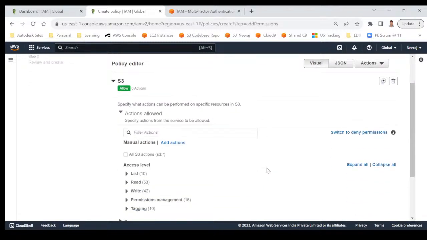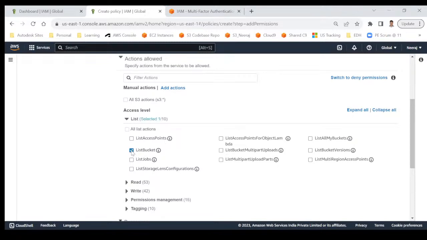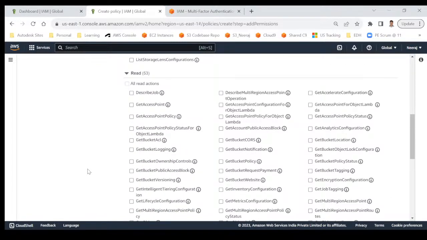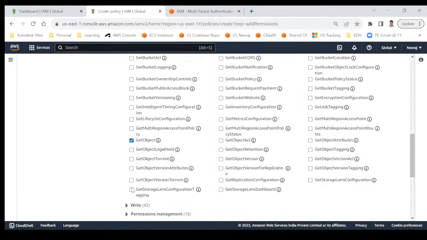Now, when you say S3 read only, there are a lot of types under read only. You see here, first of all, list. So you want to list bucket. I told you, you just want the user to be able to list the bucket, but not see the data inside it. You can do that. In that case, give only the list bucket permission. Under read, you can see there are 53 permissions. So under read, I can select very few limited ones. I would say get object. Get object is nothing but reading the data actually.